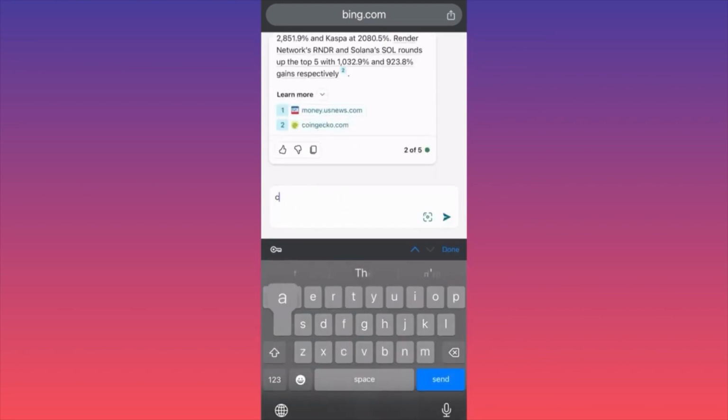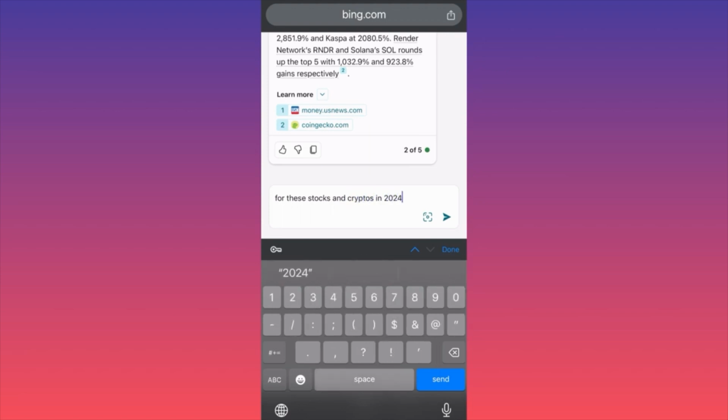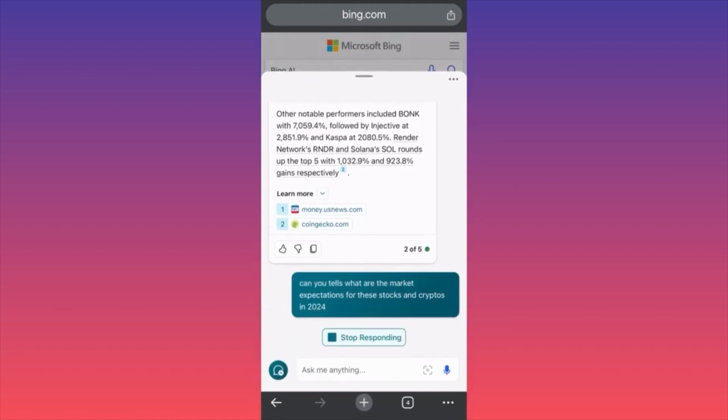Can you tell us what are the market expectations for these stocks and cryptos in 2024? Right now we want to get what Wall Street is saying, what analysts are saying, what advisors are saying. These people are going on CNBC, they're talking, and all this has been left as interview information on the net.